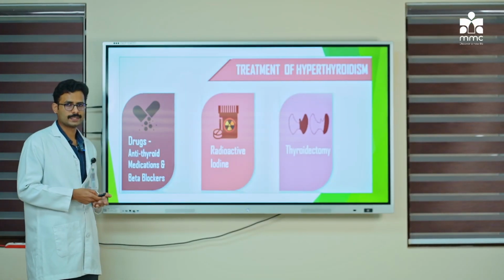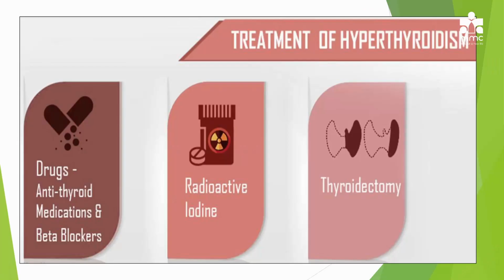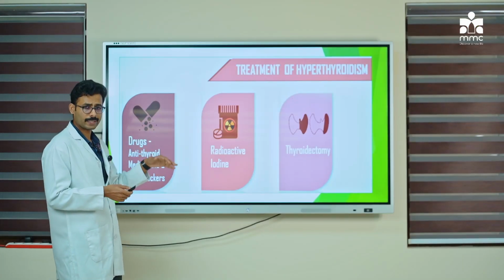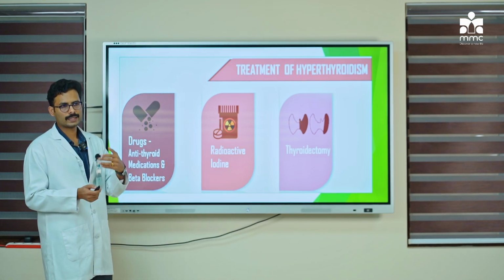Okay, so how do you treat? So there are various treatment options for hyperthyroidism. One is you can give them a medical treatment. That is, medical treatment is by the use of anti-thyroid drugs, and you can also use beta blockers, like propranolol. Okay, it is a beta blocker which helps in controlling the blood pressure. Also, it helps in controlling the tremors. So you can treat according to, like I said, the signs and symptoms. You can treat the individual, and you can give them medical treatment.